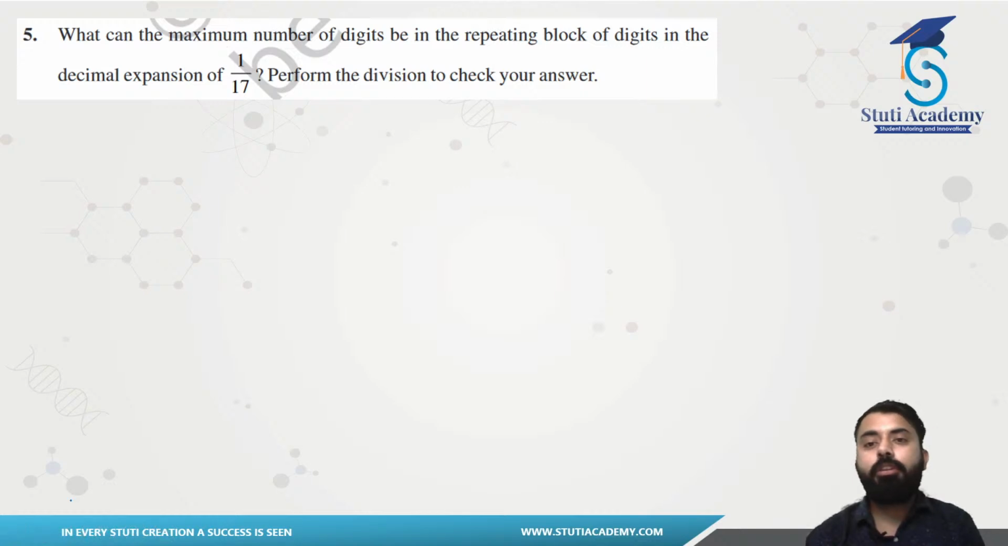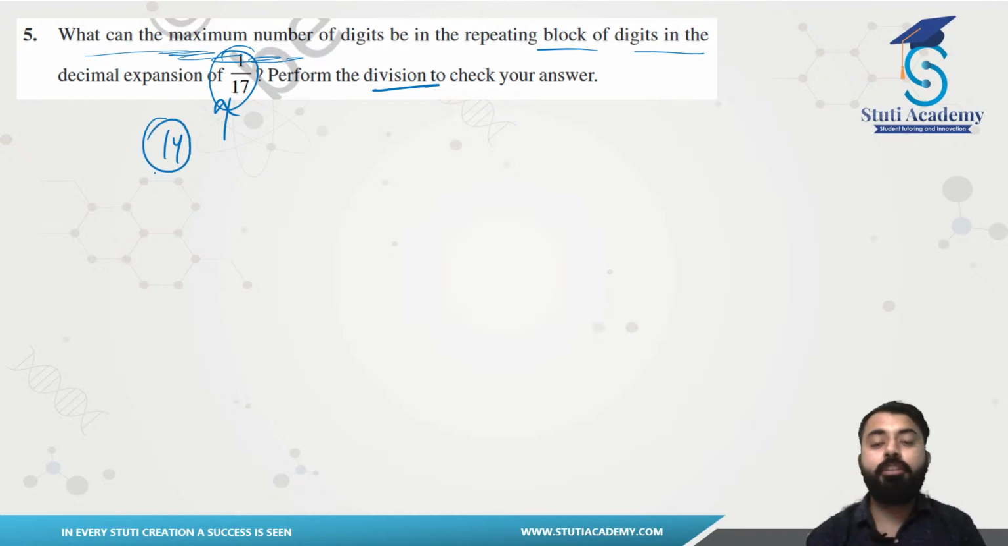And we have this one. You have to find out what can be the maximum number of digits in the repeating block of the digits in the decimal expansion. You have to find out after how many digits the digits will be repeating themselves. That means after what place the digits start to repeat themselves. This is very easy. You have to divide this on your own and check for the answer. You will be getting something around 14 digits. After the 14th decimal, your answer will start to repeat itself.